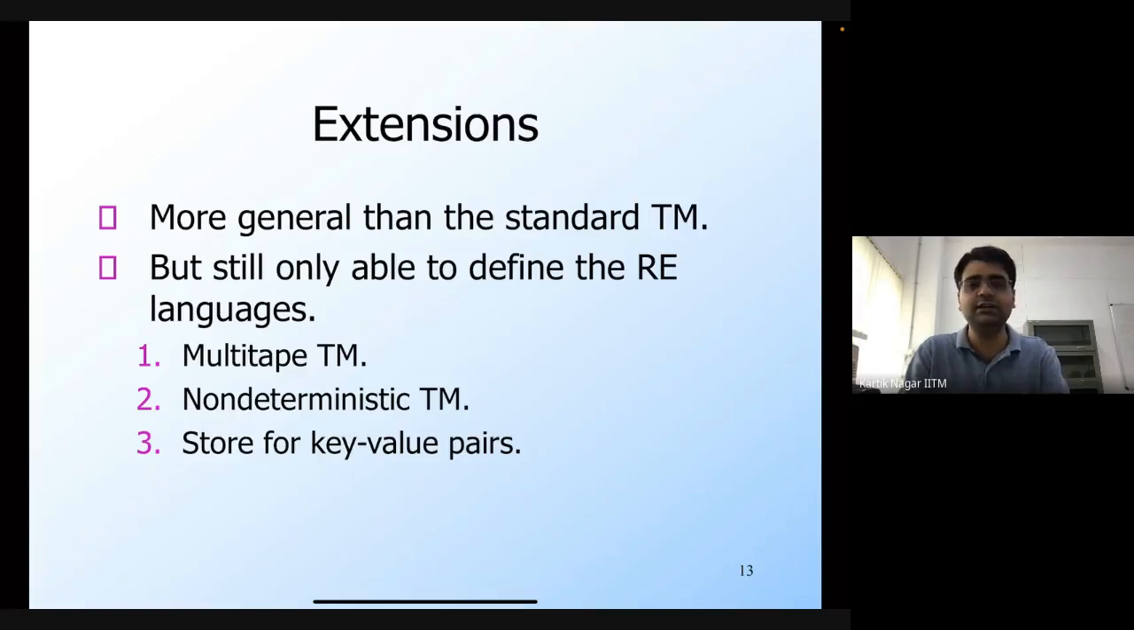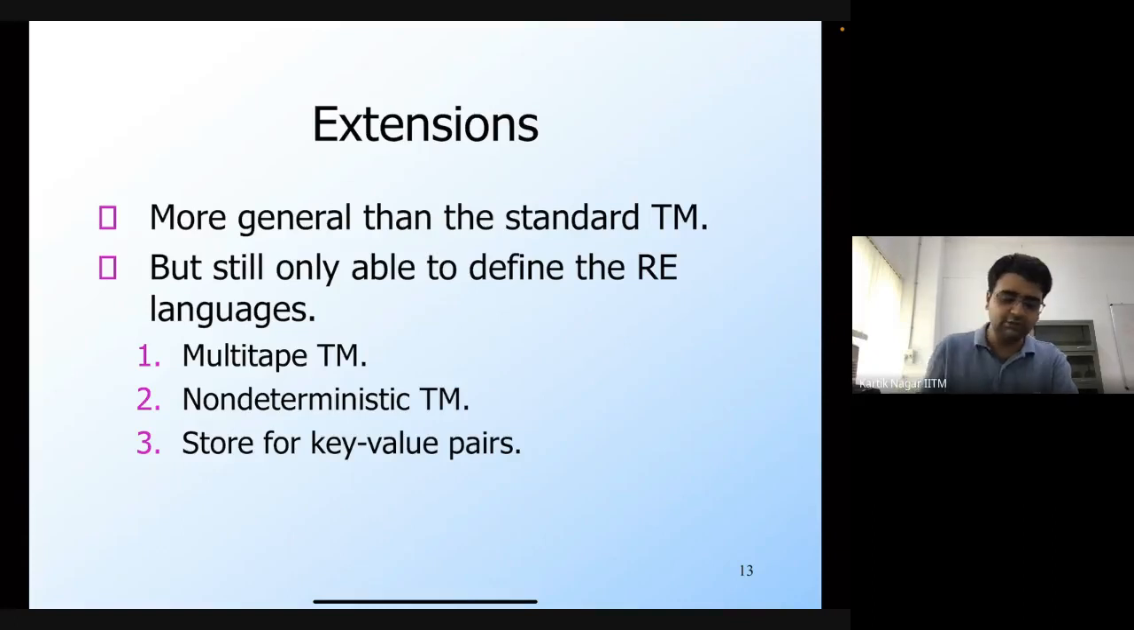You can construct a standard Turing machine with just a single infinite tape, which is also going to accept the same language. So the three extensions that we'll consider, in fact, the third one I'm going to leave as a reading exercise. I only covered the first two. So these are multi-tape Turing machines and non-deterministic Turing machines.